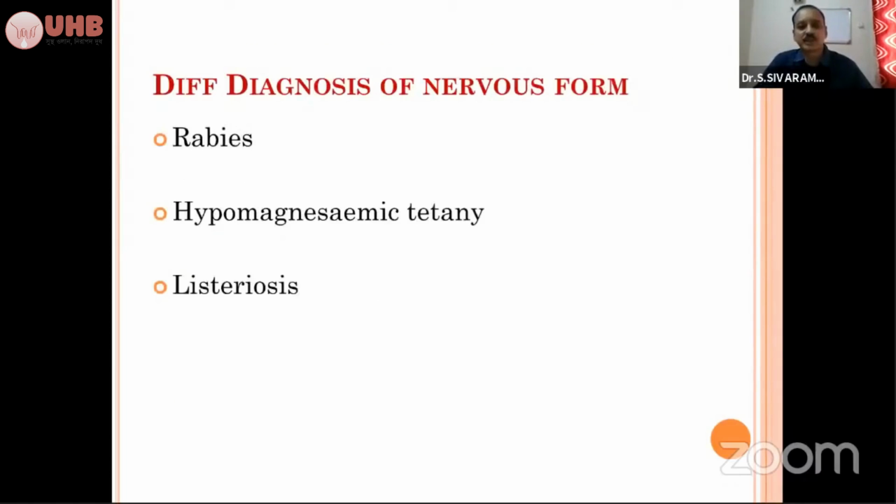In the nervous form of ketosis, you have to think about rabies, hypomagnesemia, and listeriosis. So you will always get confusion when you are attending a case. Whenever you are attending a suspected nervous form of ketosis and it is not responding, you think about all these things, clinically evaluate, and treat accordingly.